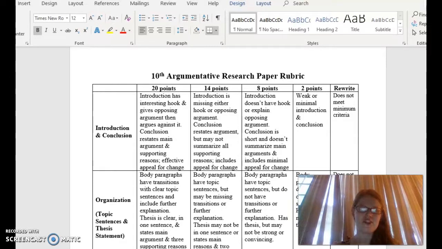Class, I just wanted to very briefly go over your rubric for how you are being graded for your research paper. Basically, how this breaks down is each of these is worth 20 points, all right? Your introduction is going to be worth 10 points, and your conclusion is going to be worth 10 points, but they're grouped together with this 20 points here.